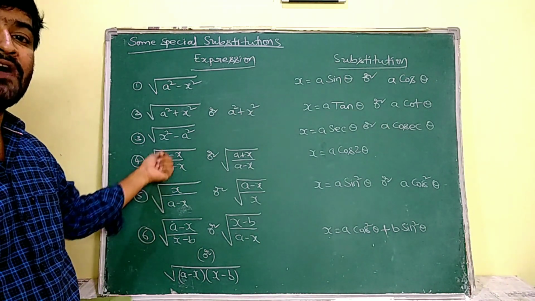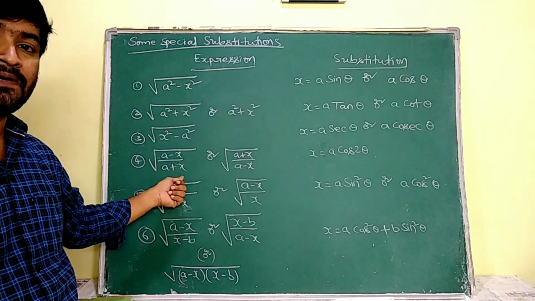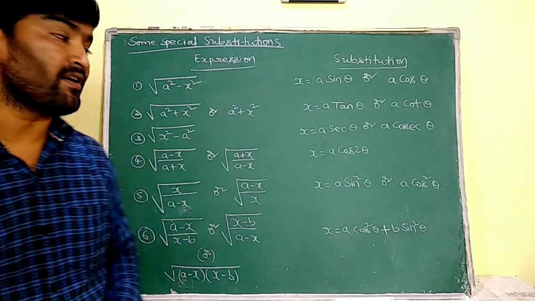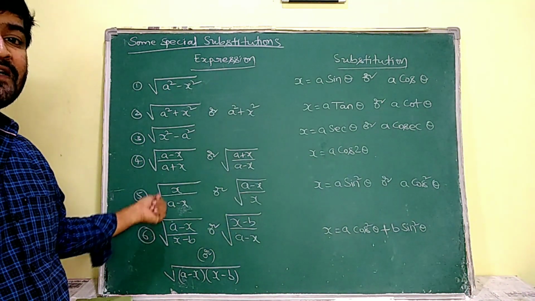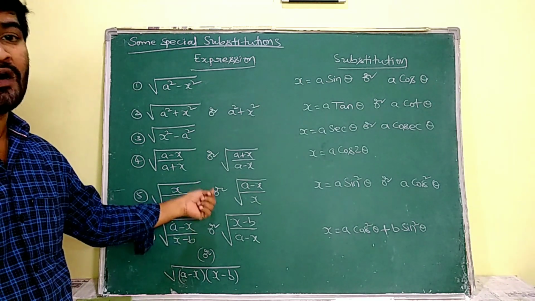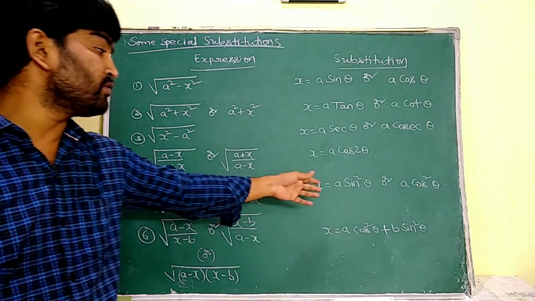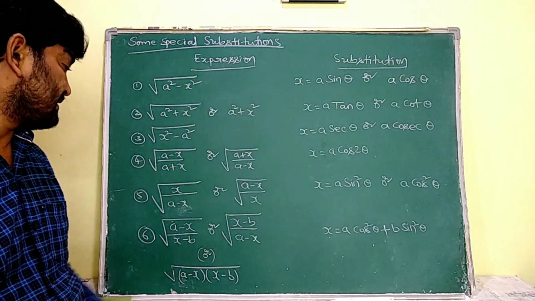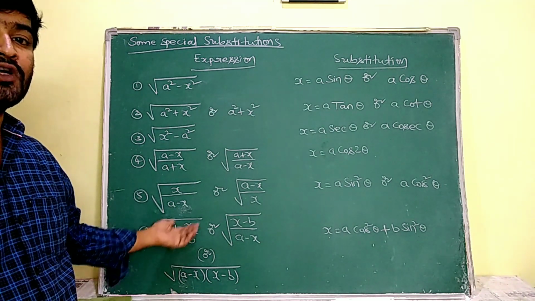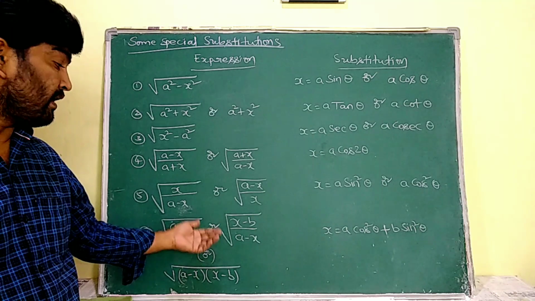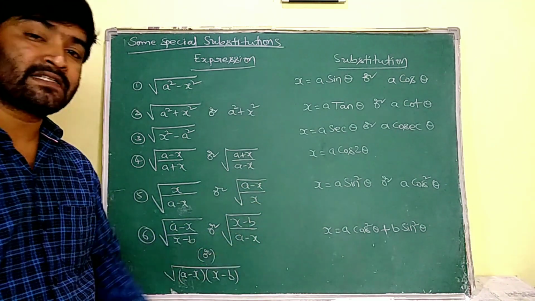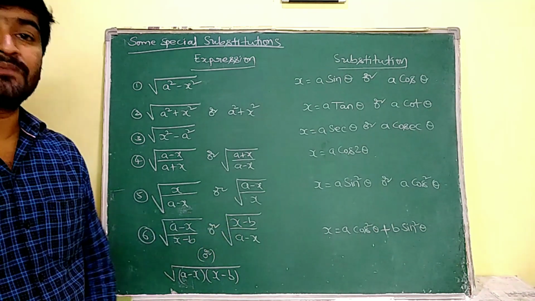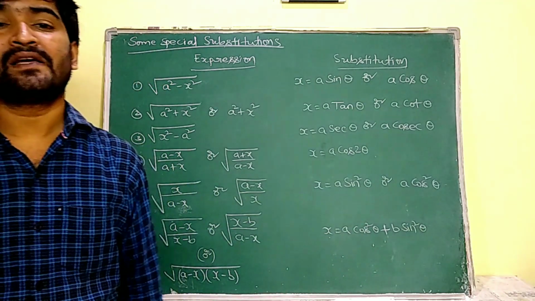If the given integral is in the form of root over (a minus x) by (a plus x) or root over (a plus x) by (a minus x), then we are going to substitute x as a cos 2 theta. If the given integral is in the form of root over x by (a minus x) or root over (a minus x) by x, then we are going to substitute x as a sin square theta or a cos square theta. If the given integral is in the form of root over (a minus x) by (x minus b) or root over (x minus b) by (a minus x) or root over (a minus x) into (x minus b), then x can be substituted as a cos square theta plus b sin square theta.